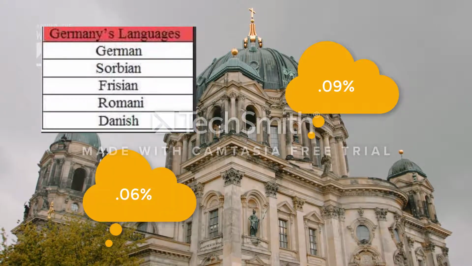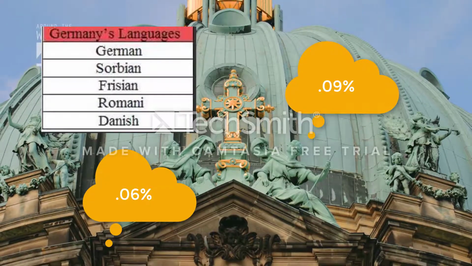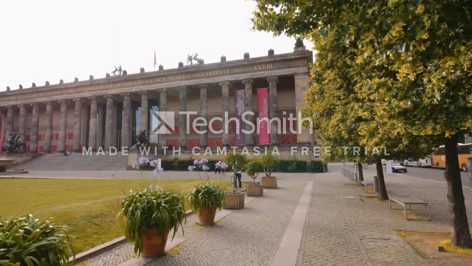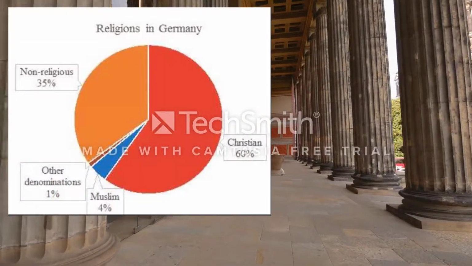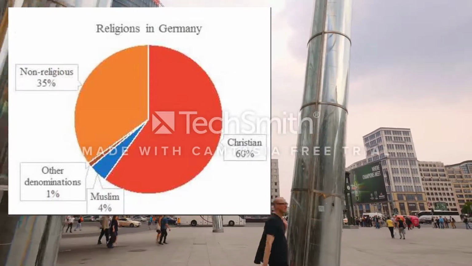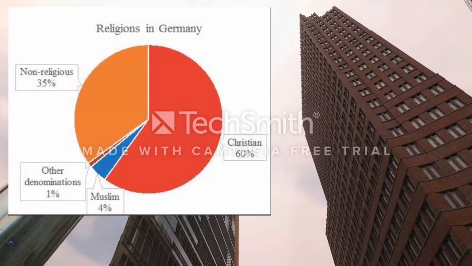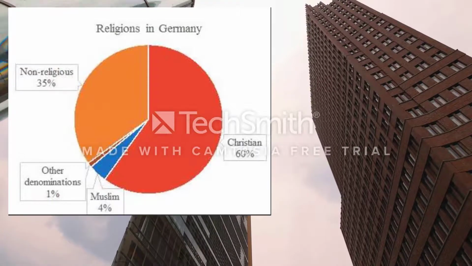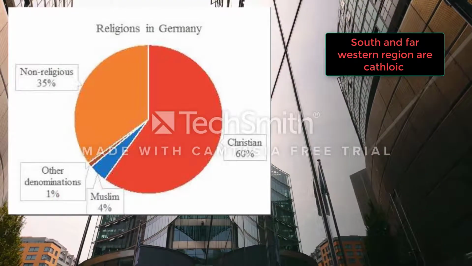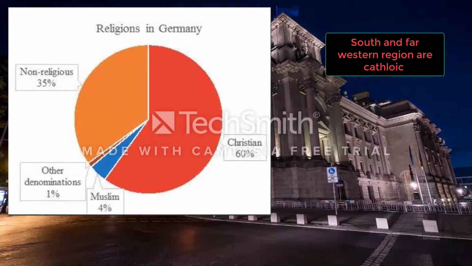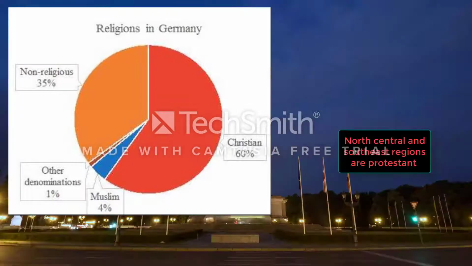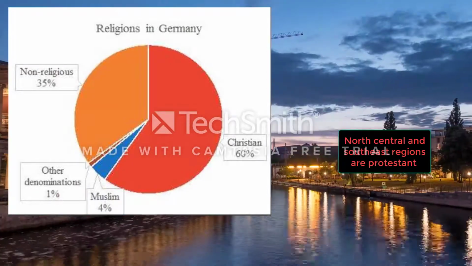and 0.06% speaking Danish. A little over 60% of Germans identify as Christians, with the 2 main Christian churches being the Catholics and the Protestants. Certain geographic areas of Germany tend to have more Catholics or Protestants. The south and far western regions are predominantly Catholic, and the north, central, and southeast regions are mostly Protestant.